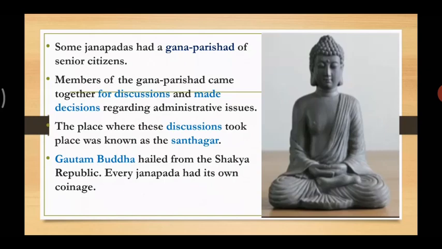The place where all these discussions used to take place was known as Santhagar. Okay? So in a Gana Parishad, senior citizens, the people who took decisions, played an important role in maintaining the republic system. So who were the people? The senior citizens. They used to take the decisions in the republic. Republic means people used to be together in that particular Janapada.